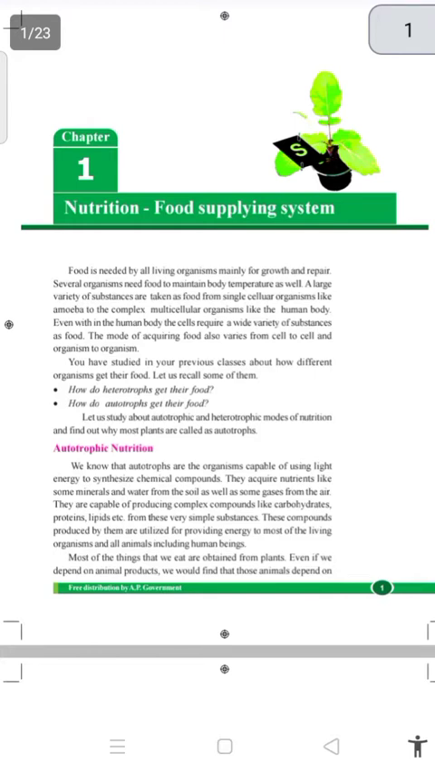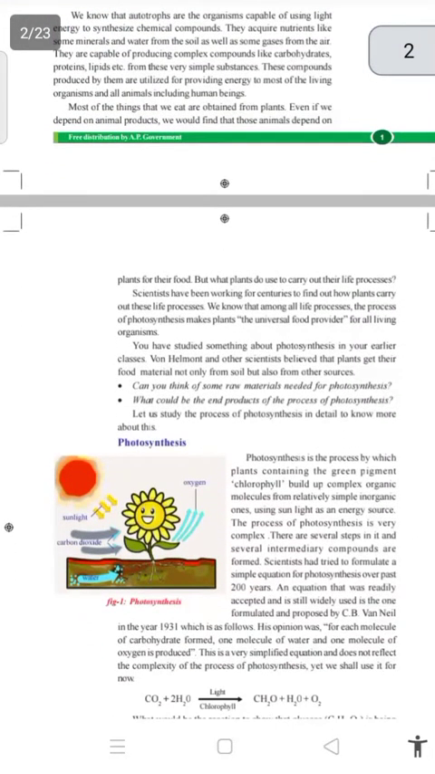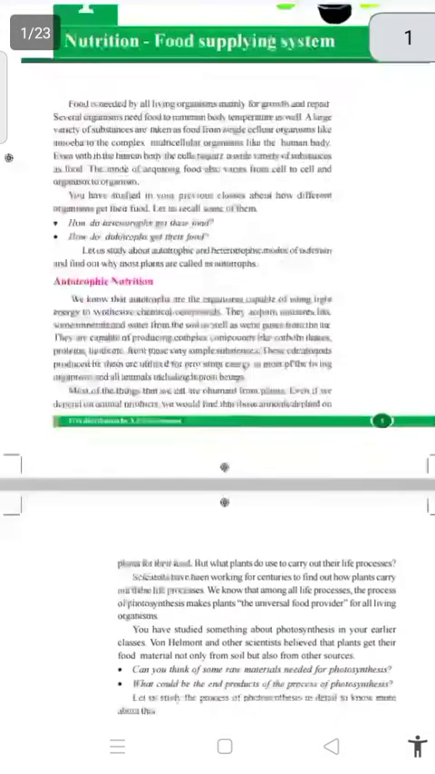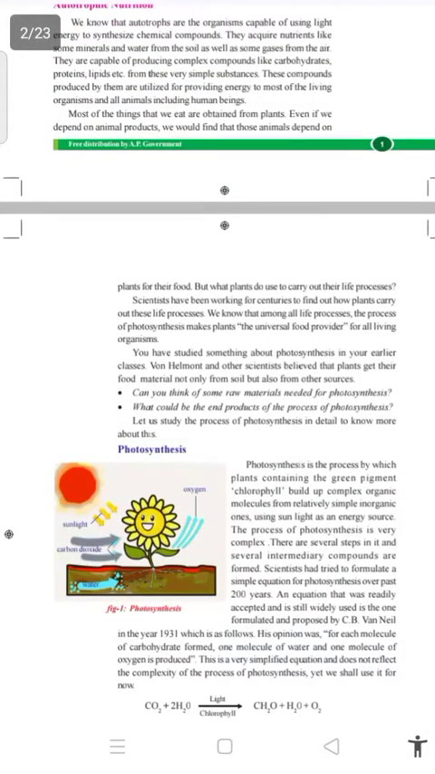Most of the things that we eat are obtained from plants. All the food we eat comes from plants. Even if we depend on animal products, we would find that those animals depend on plants for their food. As I discussed before, the animals that we eat also depend on plants for their food.